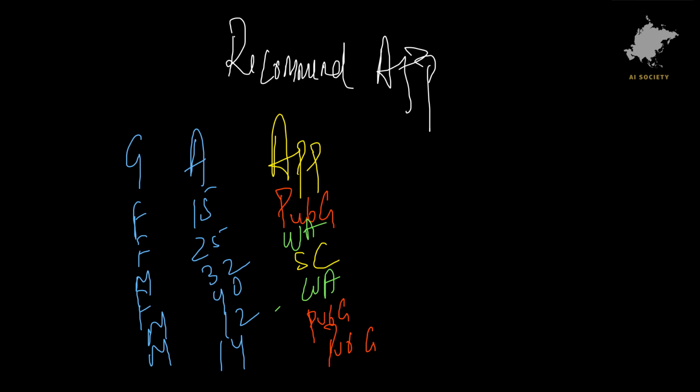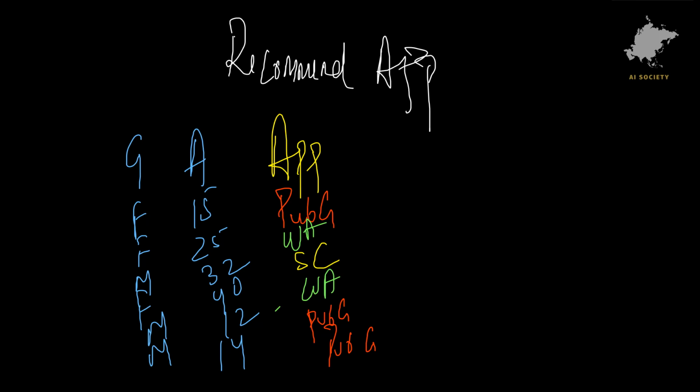which app a person should download based on gender and age. If a new gender and age comes to my model, it should be able to predict which app the person should download. So now tell me, if I ask you which one, between gender and age, seems more decisive for predicting what app the user will download, which shows a clear separation?